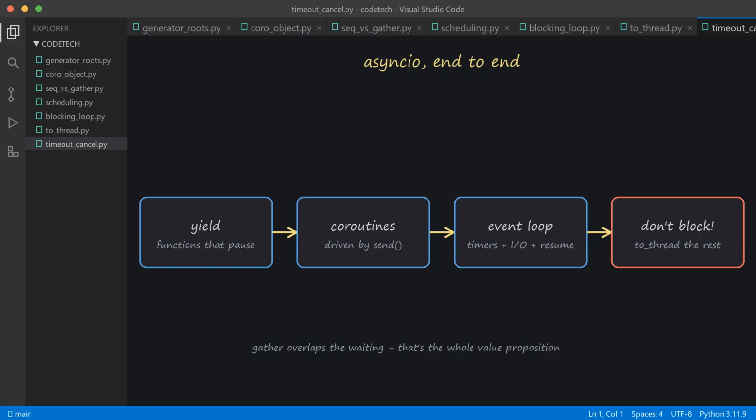Next time, we're taking one real query from 3 seconds to 3 milliseconds, live, with SQL indexes and query plans. See you there.